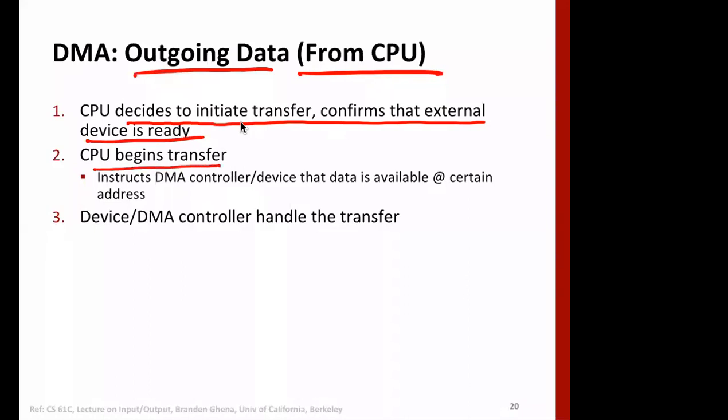In order to do that, it tells its assistant, the DMA controller, to start the transfer from main memory to disk. It gives all the details, and the DMA controller handles the transfer.